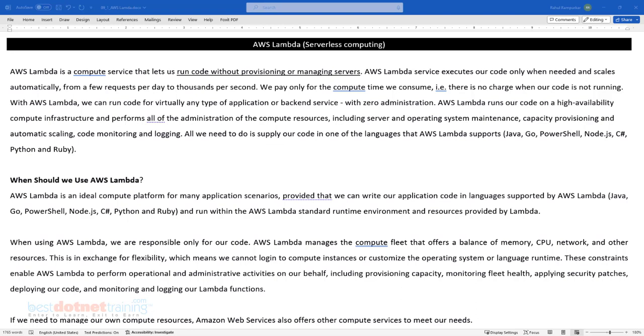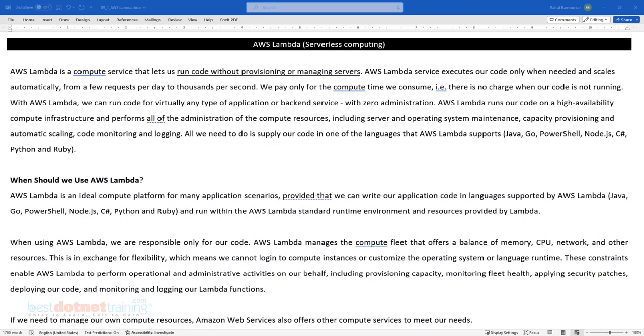It's called WORA, write once, run anywhere. Similarly, when you talk about serverless, which practically might mean we don't need a server. No, it doesn't mean that. Serverless basically implies you don't need to provision or manage the servers, or basically the compute. Whatever is needed is provided by the cloud service provider. So the compute is provided, and within that compute our code gets executed, as simple as that.